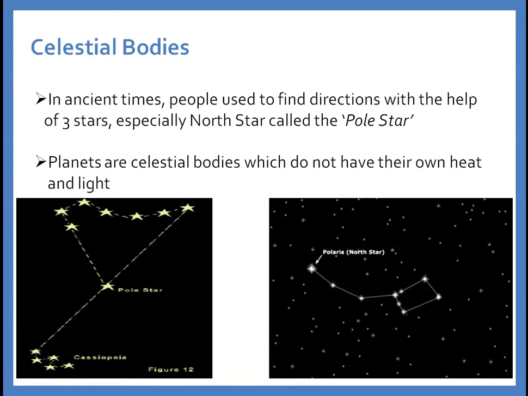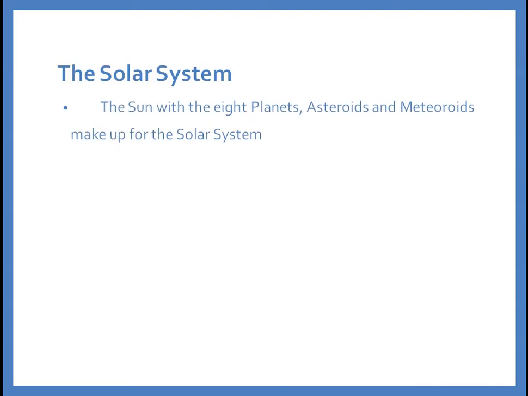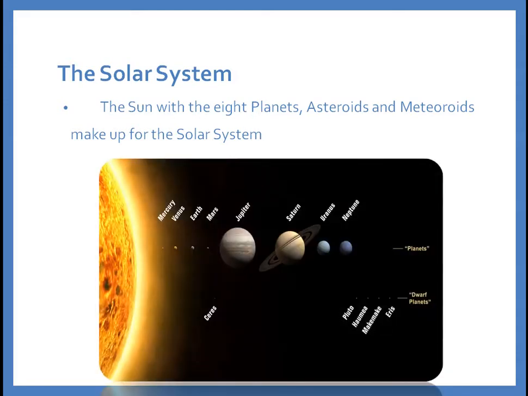Okay. Next, the solar system. What does the solar system consist of? The sun and the 8 planets, along with asteroids and meteoroids, make up the solar system. Here is the solar system. Here we have Pluto as a dwarf planet and the 8 planets and the sun.